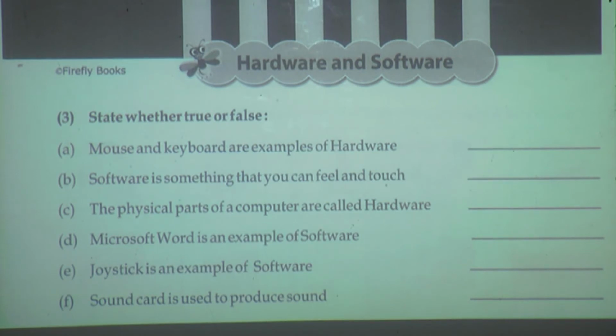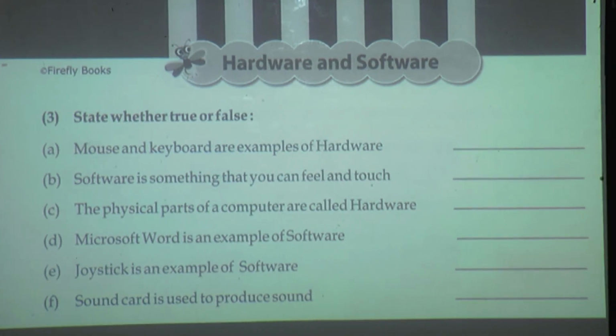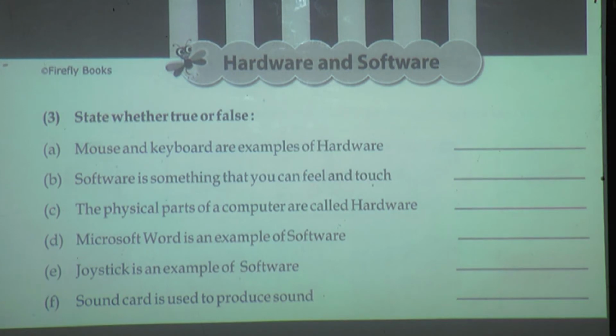Next, third question, state whether true or false. First one, you have to tell the answer. Mouse and keyboard are examples of software. True or false? Mouse and keyboards are examples of hardware. Good, true. The answer is true. Next, software is something that you can feel or touch. We can touch software, or we can feel the software. Good. No. Then this sentence is true or false? It is false.